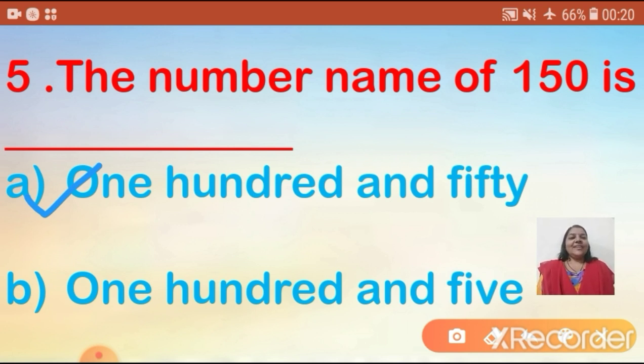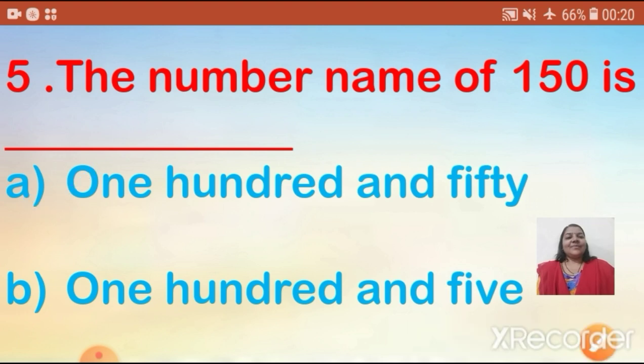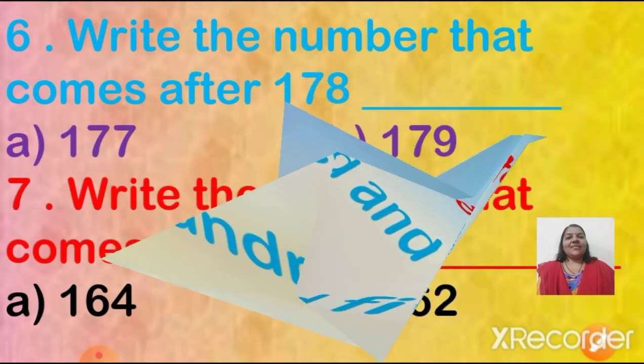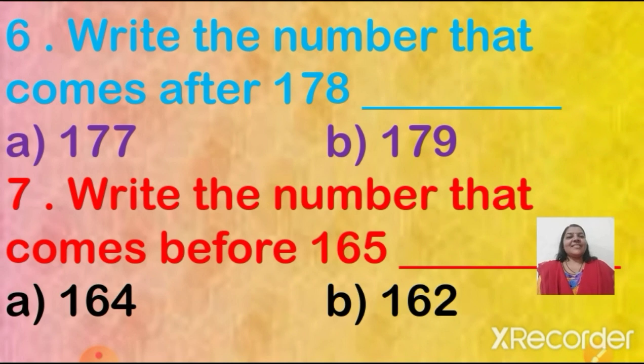Now let's see the next question. Question number 6. Write the number that comes after 178. And the options are 177, 179. And the correct answer is, yes, who is going to tell me? And the answer is 179.